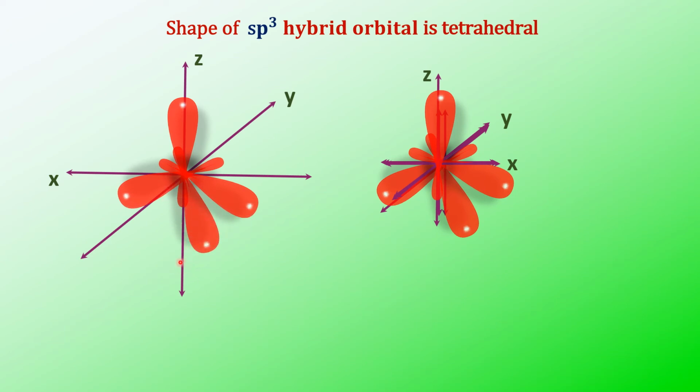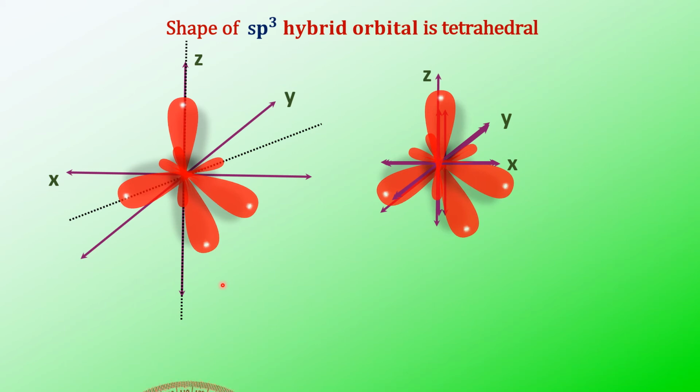Now I'll draw two lines, one along this axis and the other at the middle of the sp3 hybrid orbital. Between these two, I am going to measure the angle. Now I'll draw an axis passing through one of the sp3 hybrid orbitals and then one along the z-axis.